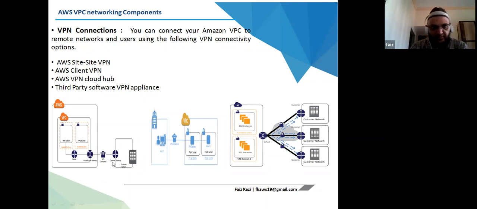So you can have a VPN client, which is one type. We can have a virtual gateway connecting to many customer gateways.